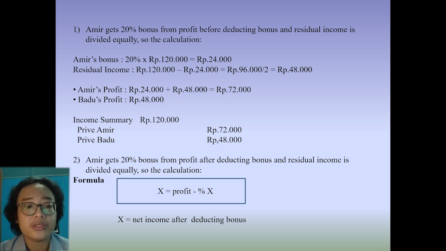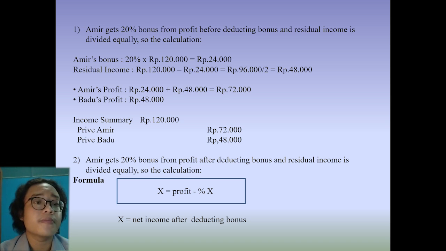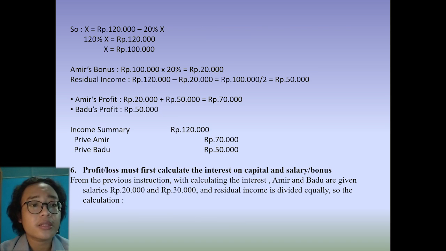So for the calculation, in this slide, there is a formula to solve the problem for profit after deducting the bonus. So we know X is net income after deducting the bonus. First, we must calculate the value of X. After we know the value of X, we calculate Amir's bonus.